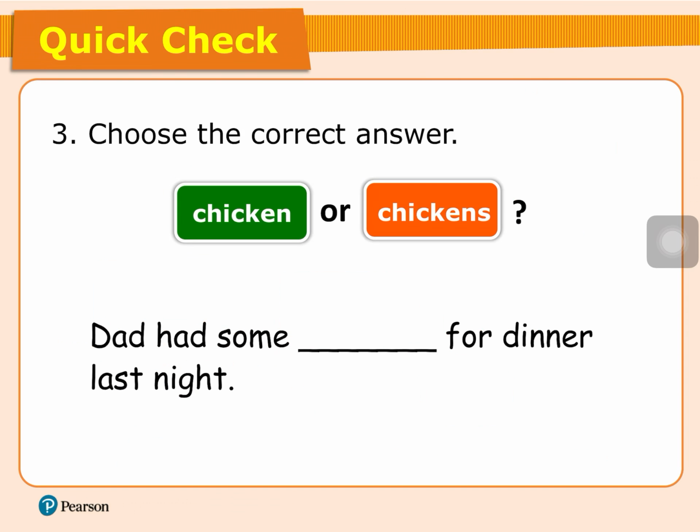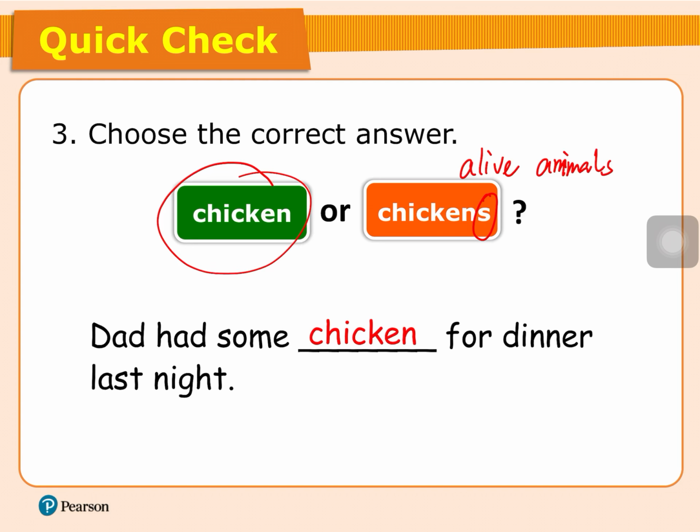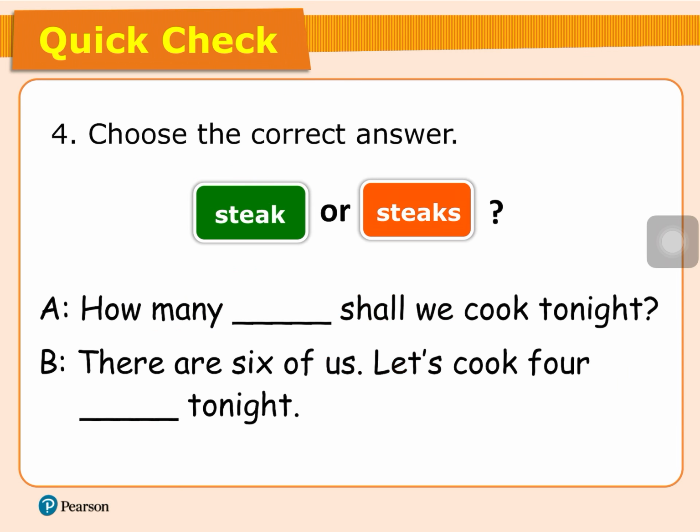Let's see. Dad had some food for dinner last night, chicken or chickens? If we use chickens, it is a kind of alive animal, 活生生嘅動物啊。Can Daddy eat a kind of like 活生生嘅 chickens? No, I think it should be chicken. Dad had some chicken for dinner last night. Past tense. So past tense here. 尋晚嘛 right?